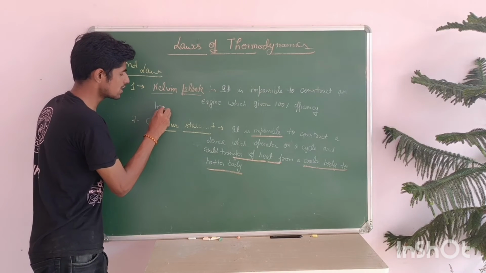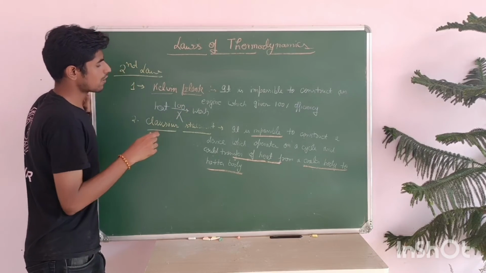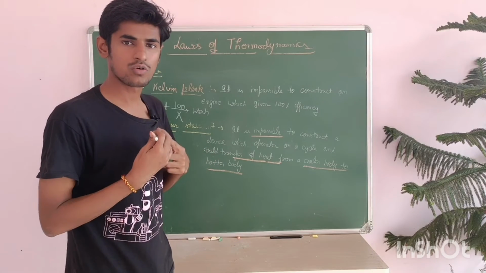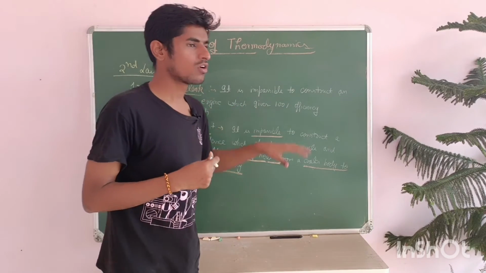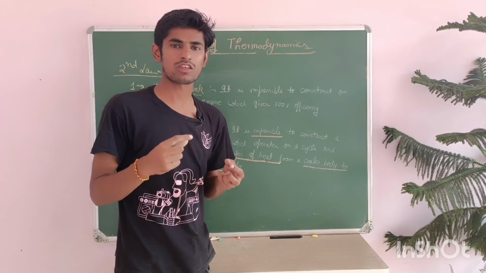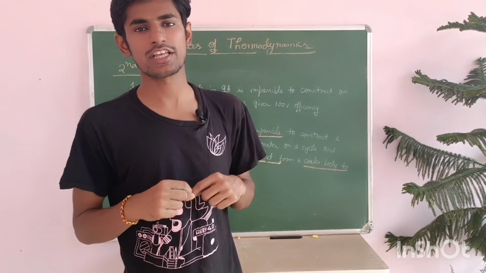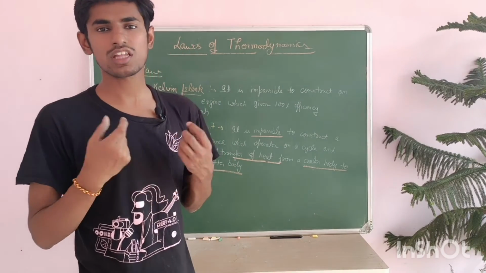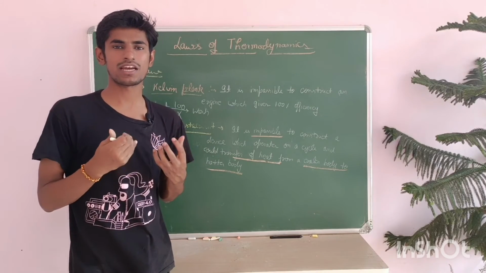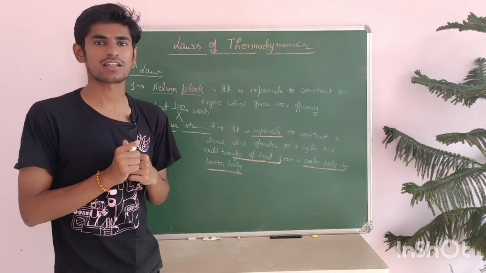We can't change heat 100% into work. That is Kelvin-Planck's statement. In coming time you will study that the maximum efficiency possible is about 70%, for the Carnot engine, which is the maximum efficiency engine. So 100% efficiency is not possible. 100% of heat cannot be changed into work.